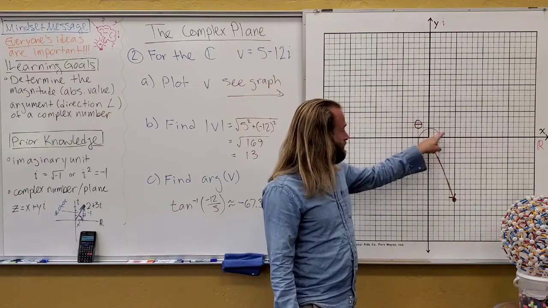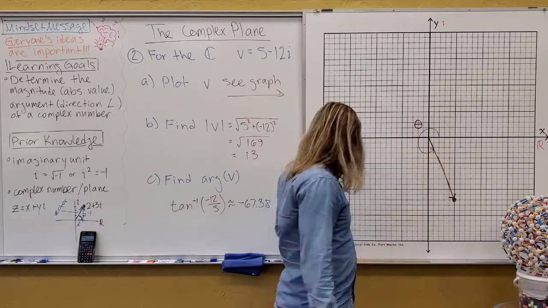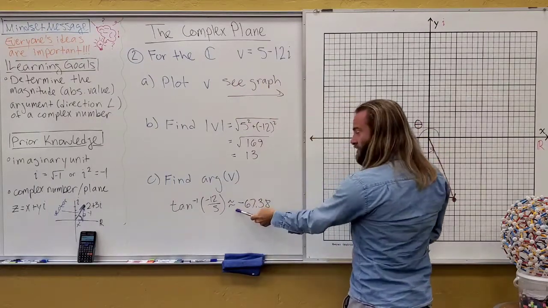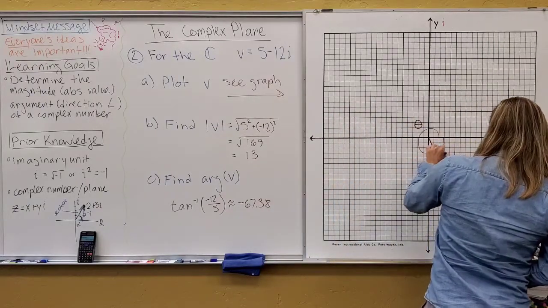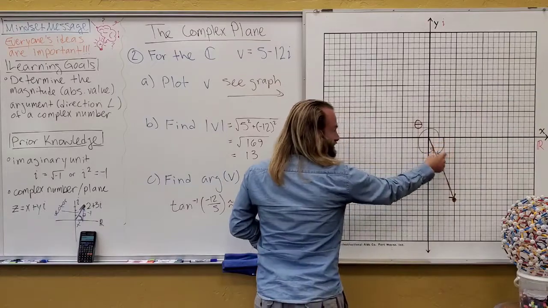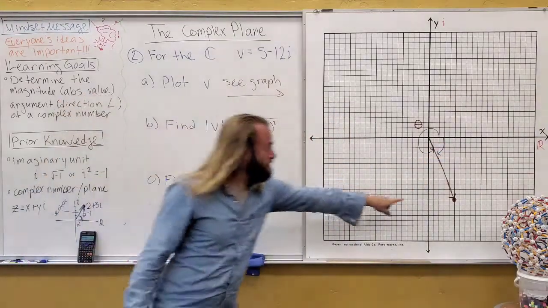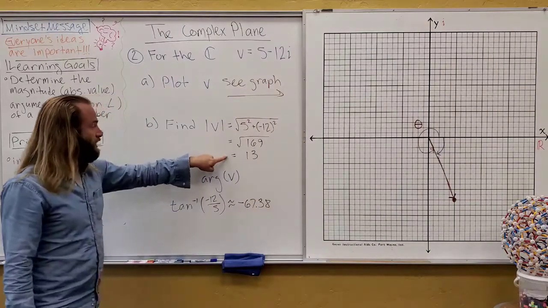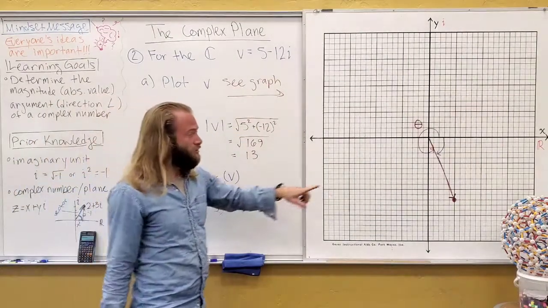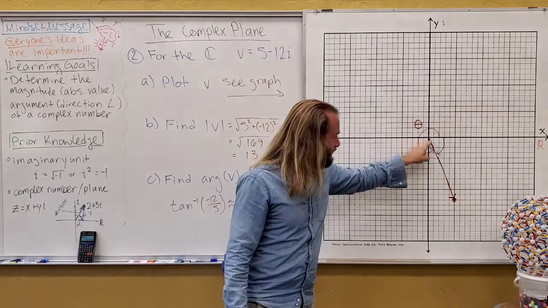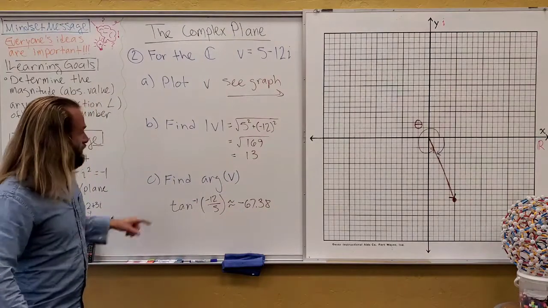And just to remind you guys, the angle that's associated with this is this one right here. But your calculator, as you see here, if you apply the tangent inverse, is going to be spitting out this negative angle for you. So this is the location. If you actually apply the absolute value, right, the magnitude, remember that's distance from 0. So what we're saying is the length of this vector is 13 exactly.